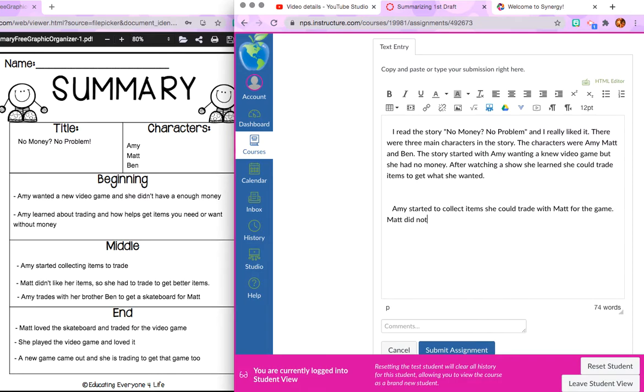Matt did not like her items, so she had to trade to get better items. Amy traded with her brother Ben to get a skateboard.